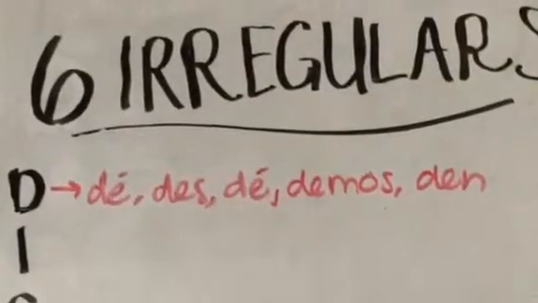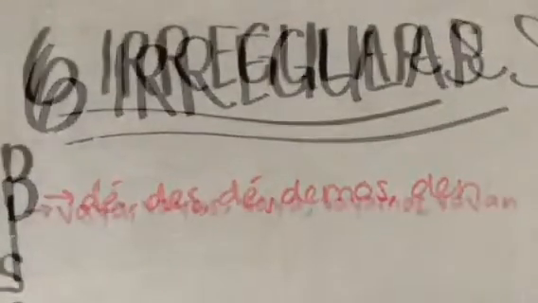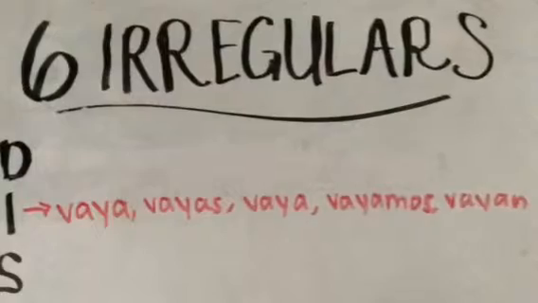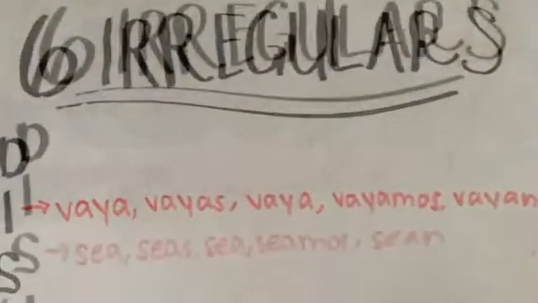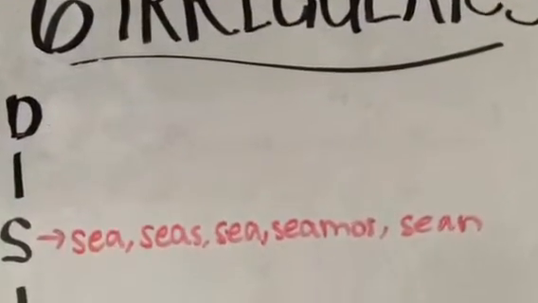Dar becomes dé, des, dé, demos, den. Ir becomes vaya, vayas, vaya, vayamos, vayan. Ser becomes sea, seas, sea, seamos, sean.